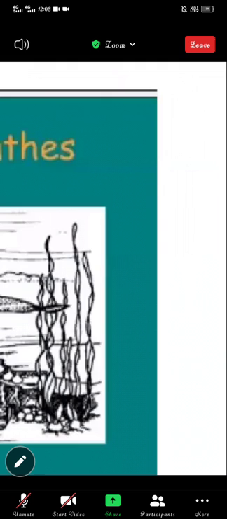Next, the space between the ectoderm and endoderm is filled with a special tissue, mesenchymal tissue, which is formed from mesenchyme. This tissue fills up the spaces between various internal organs.